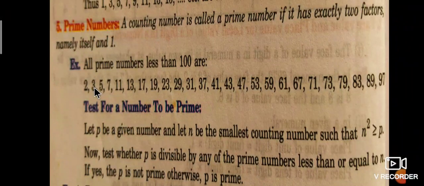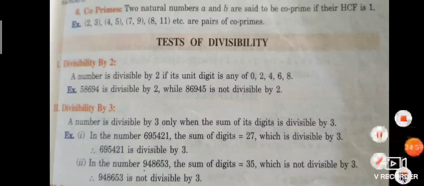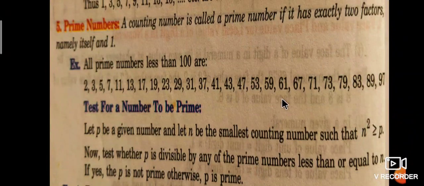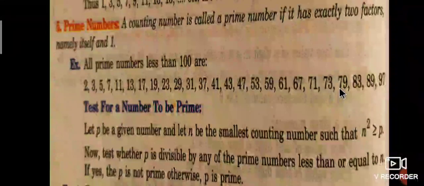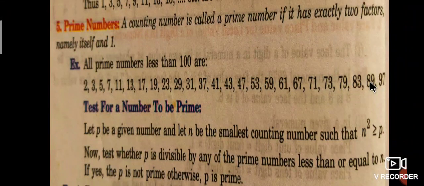3 is only divisible by 1 and 3. Okay, 7, 11, 13, 17, 19, 23, 29, 31, 37, 41, 43, 47, 53, 59, 61, 67, 71, 73, 79, 83, 89, 97.